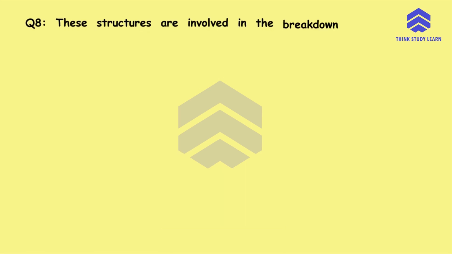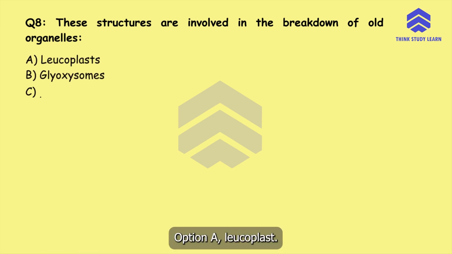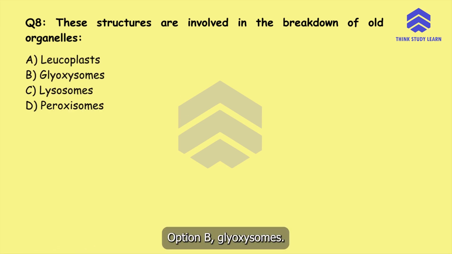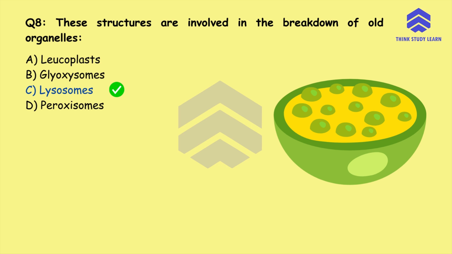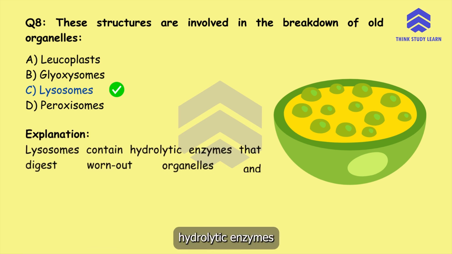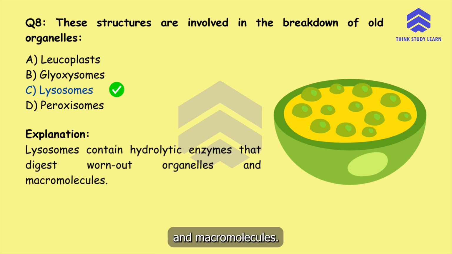Question number 8. These structures are involved in the breakdown of old organelles. Option A leucoplasts, option B glyoxysomes, option C lysosomes, or option D peroxisomes. The correct answer is option C lysosomes. Lysosomes contain hydrolytic enzymes that digest worn out organelles and macromolecules.